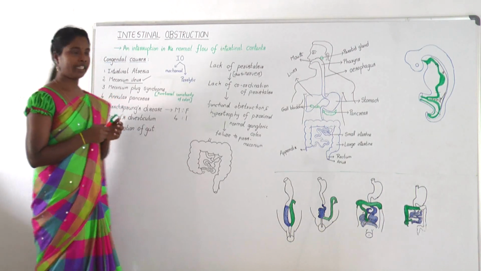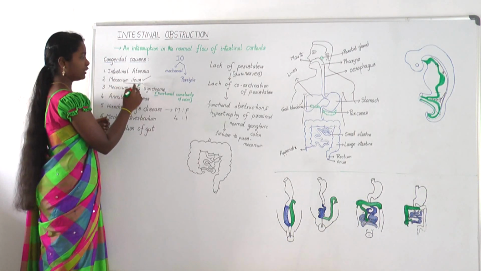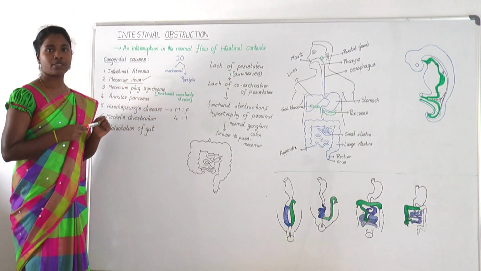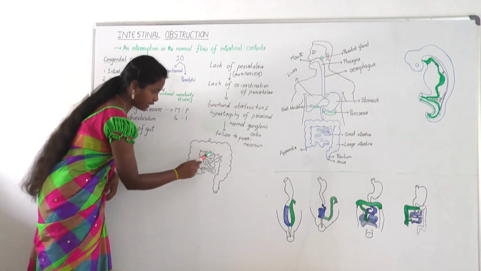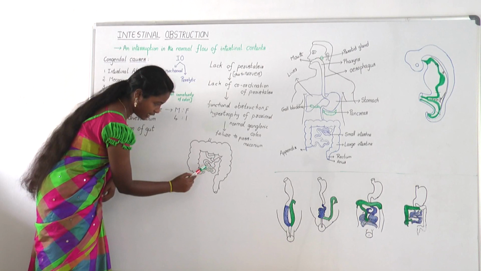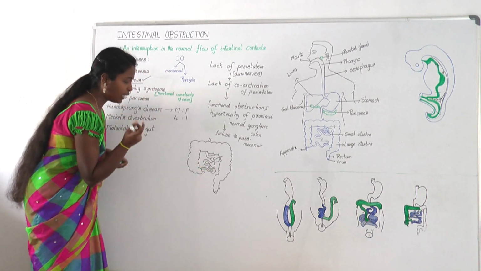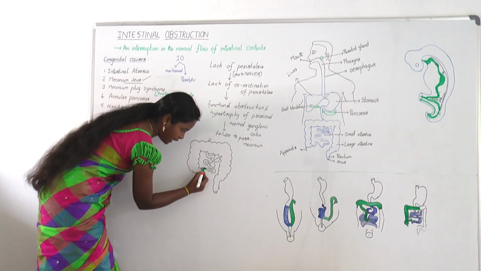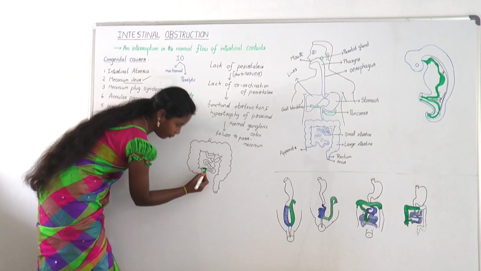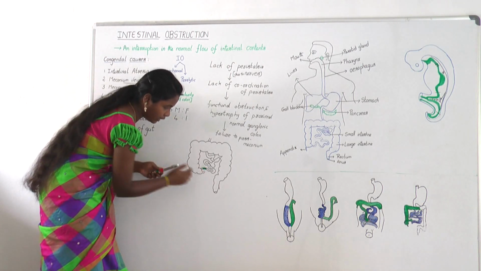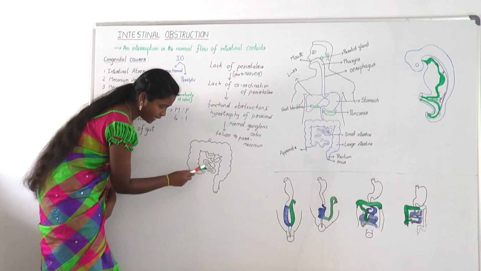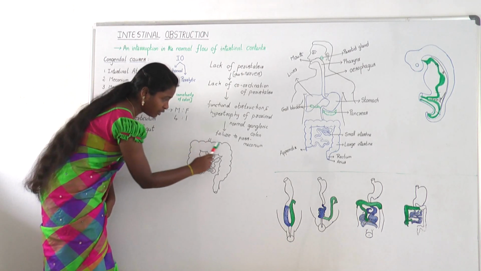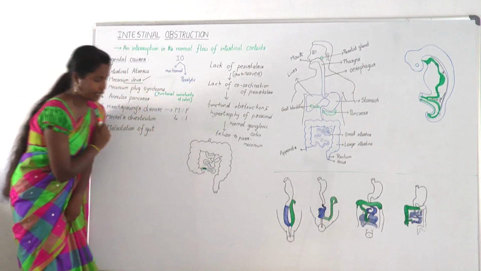Coming to meconium ileus, the title itself is indicating that the affected part is ileum. Ileum is the distal part of small intestine. Take a look at this picture. This is the small intestine and this is the ileum, distal part of the small intestine. So meconium ileus occurs when an inspissated putty-like meconium plugs the terminal lumen of ileum. Here I marked it with green color, that is meconium. So that meconium is plugging the terminal part of the ileum. So it blocks the normal flow of intestinal contents.